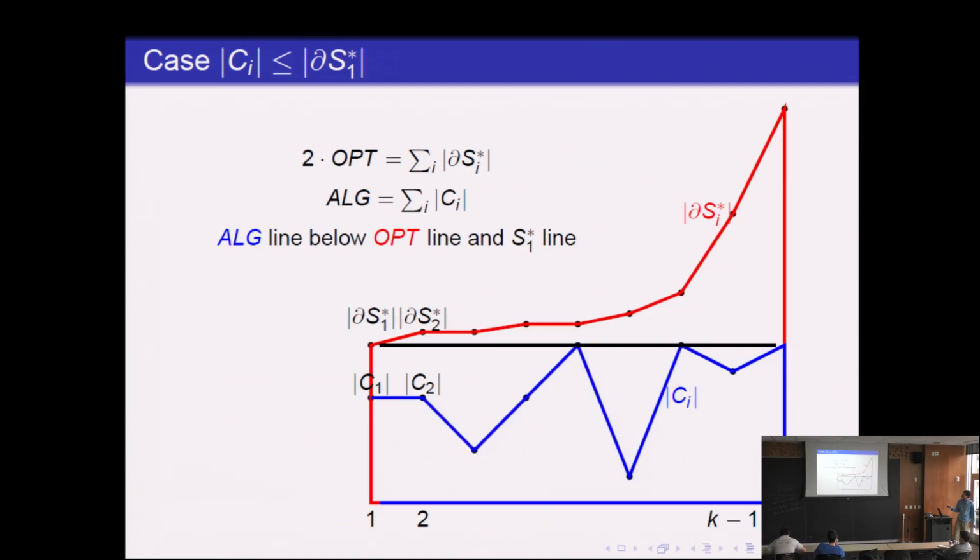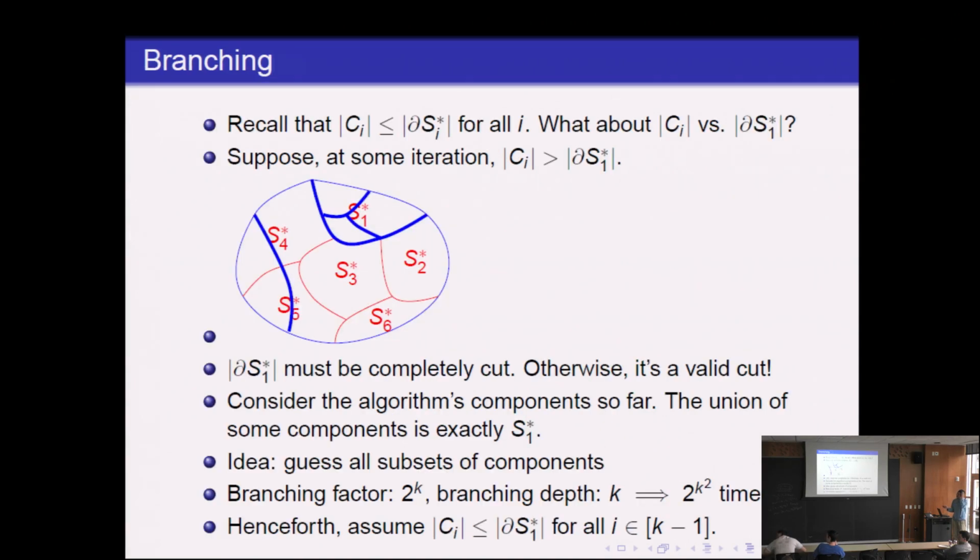Okay, so consider the following. Hey, sorry. What do you do after you successfully guess all the components whose union is S1? What do you do with that? So you would just guess that as S1, remove it from the graph, and just recurse on the rest.